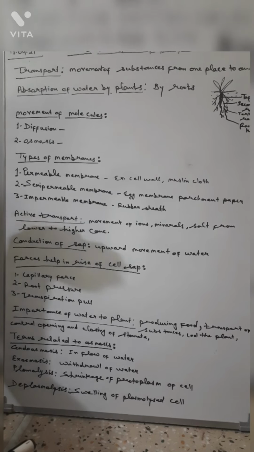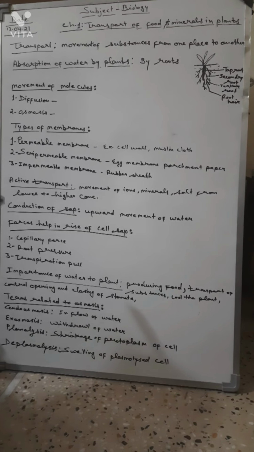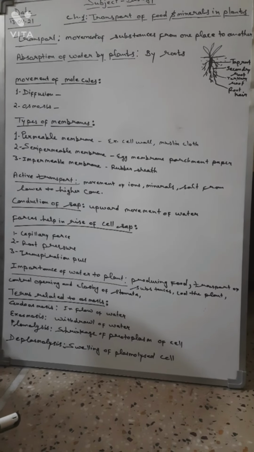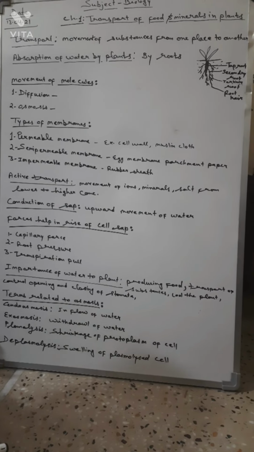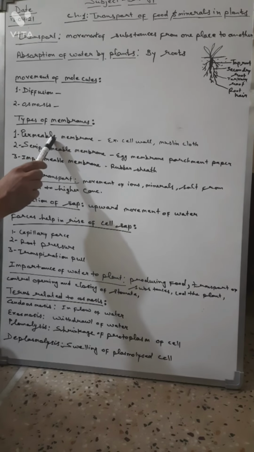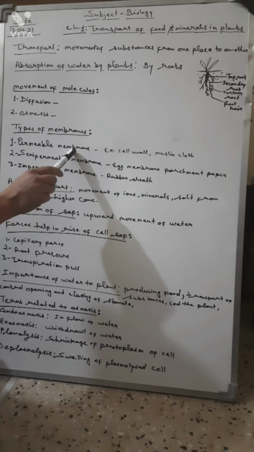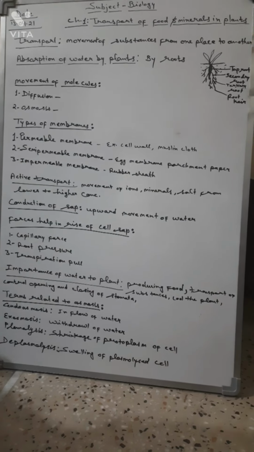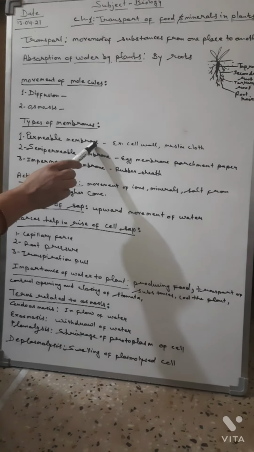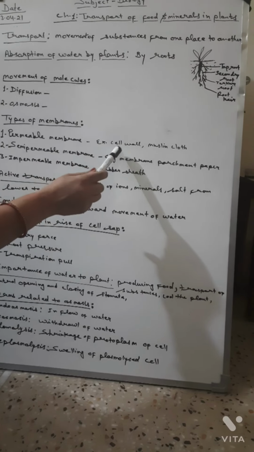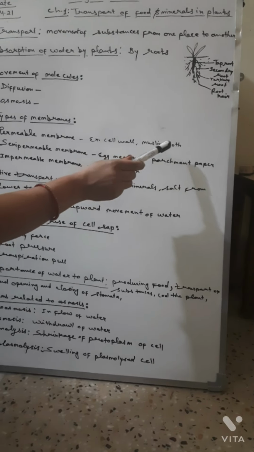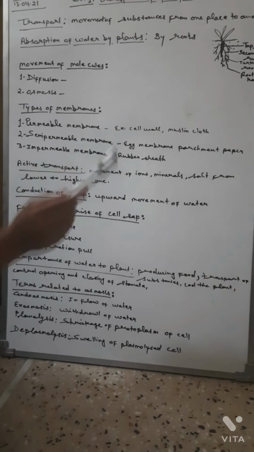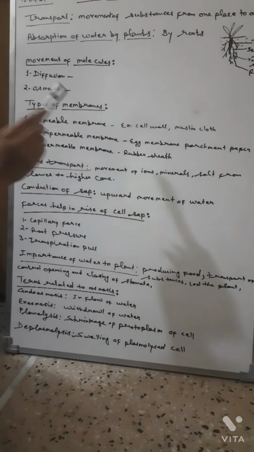A permeable membrane allows both solute and solvent molecules to pass through. Examples of this type of membrane are the cell wall and muslin cloth.